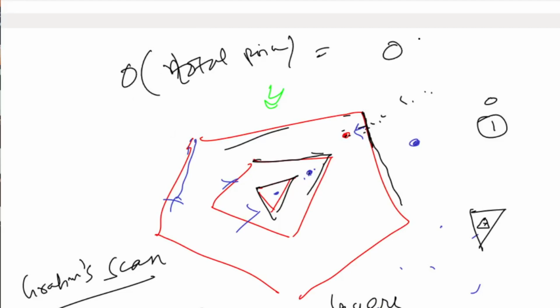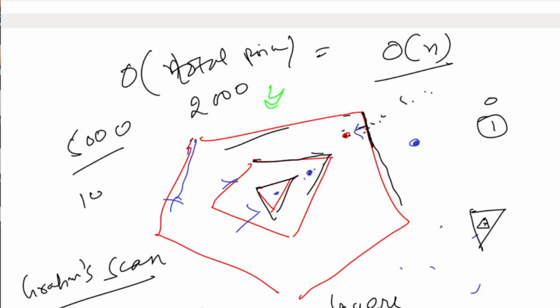So we can answer each query in O of n. Again, the constraints are pretty simple: the sum of n cannot exceed 5000, and the sum of queries cannot exceed 2000. So the total number of operations will be 10 to the power 7, which can pass in 1 second if you are not doing any other much costly operation.